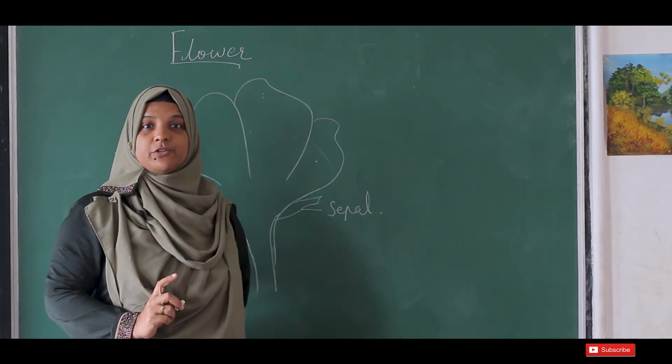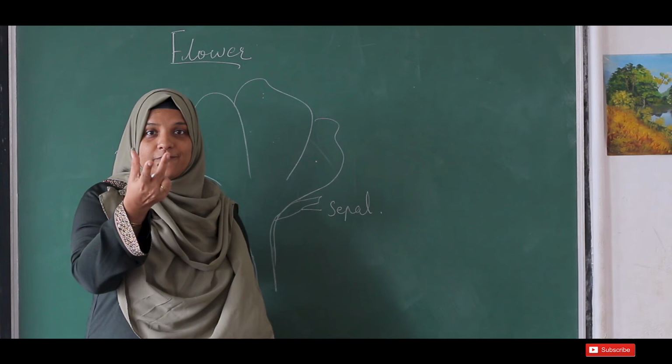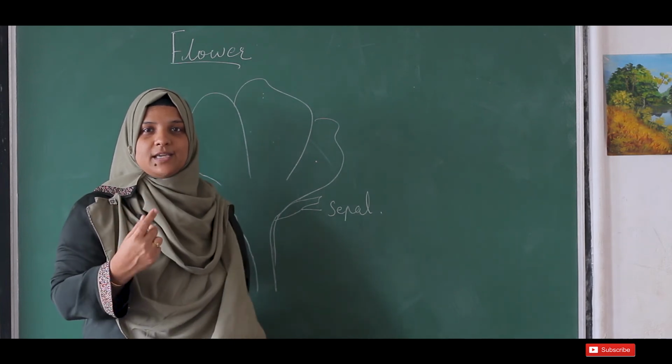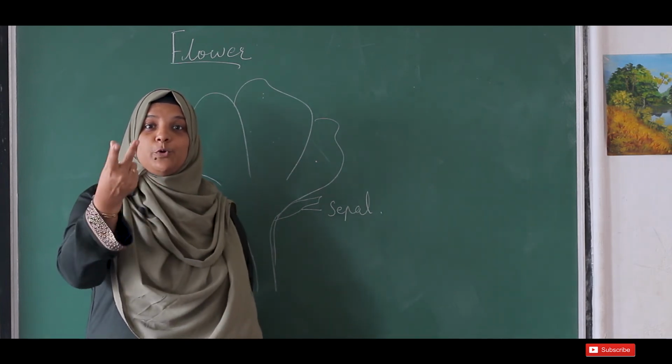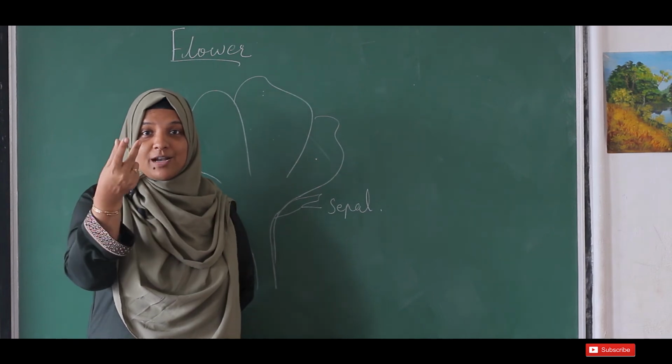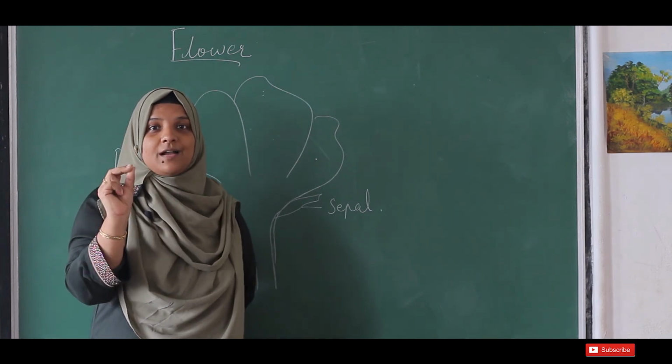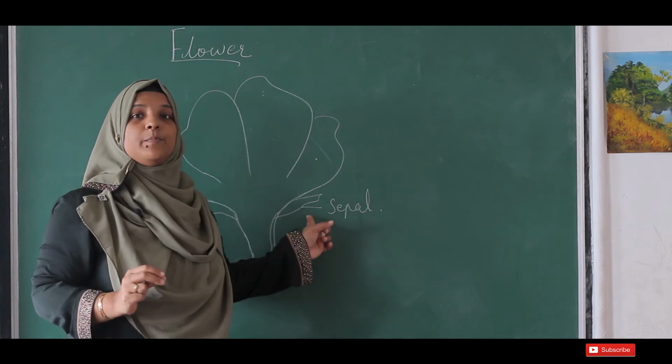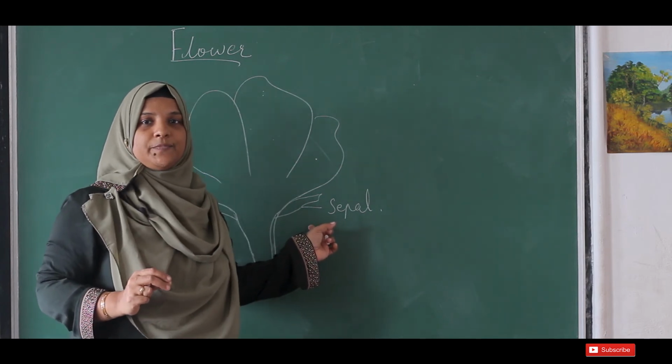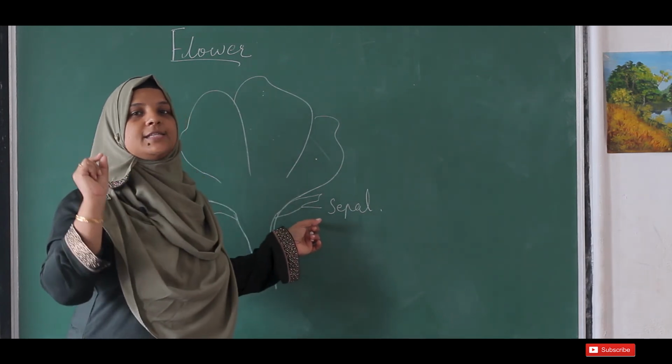Why is there a sepal for the flower? It protects the flower in the bud stage. Before the flower blooms, it was a bud. What is the color of the bud? It was a green color. So this sepal protects the bud. Okay, the green leaf-like structure.